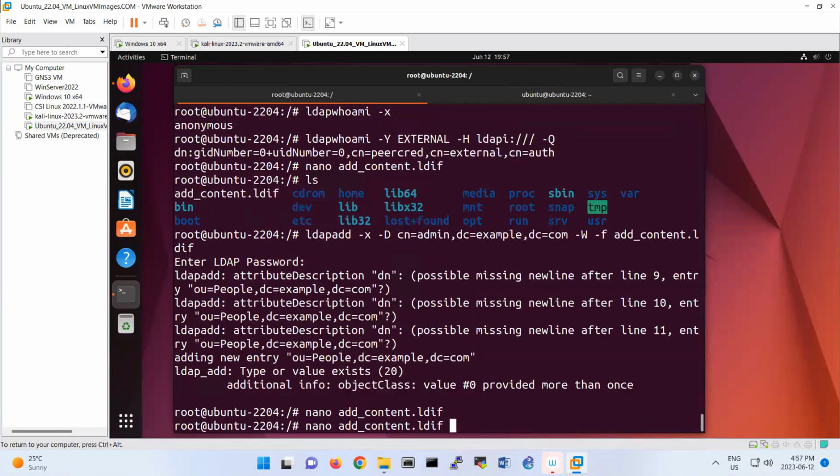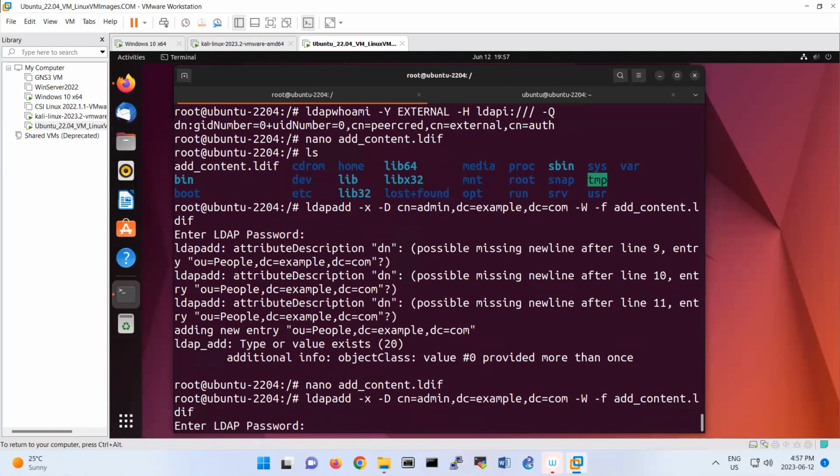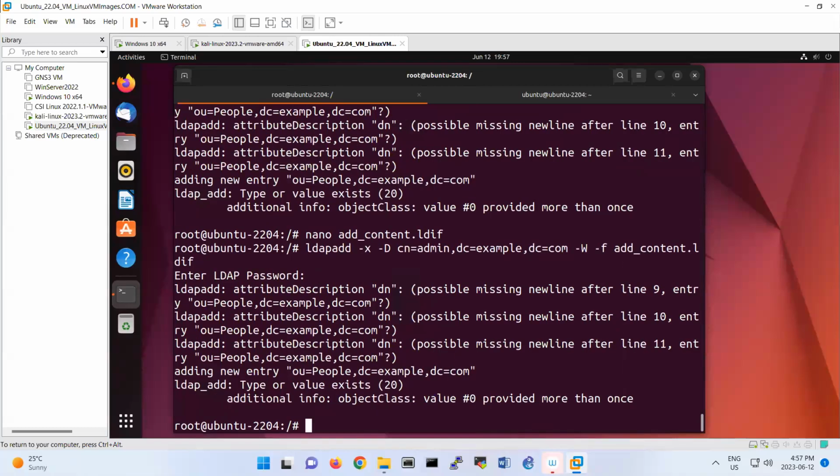So what is my command here? ldapadd -x -D cn=admin,dc=example,dc=com -W -f add_content.ldif. Let's try. Yeah, that's additional value. Adding new entry, possible new line after DN.